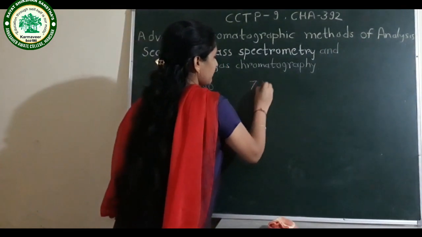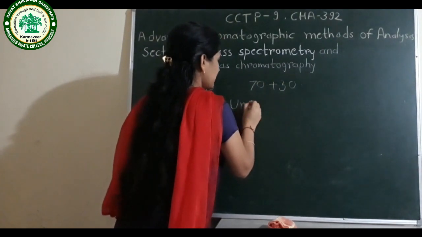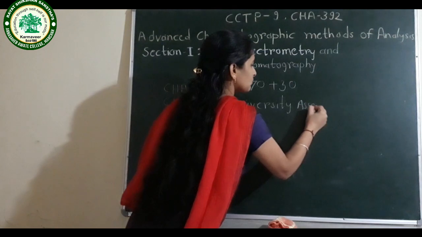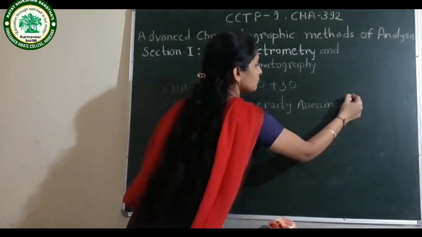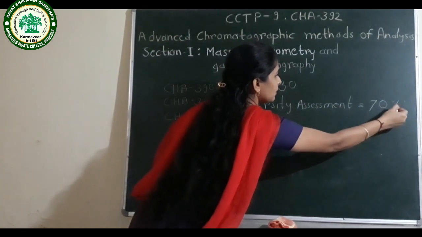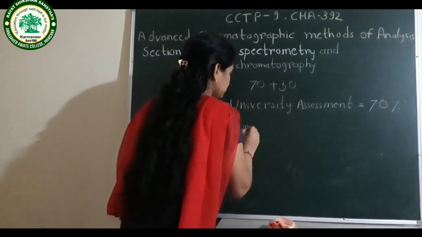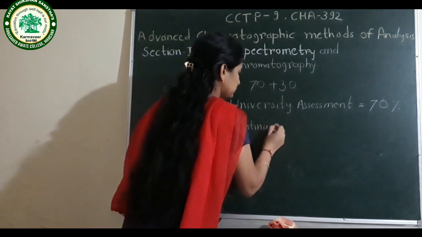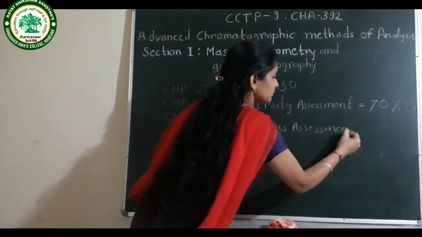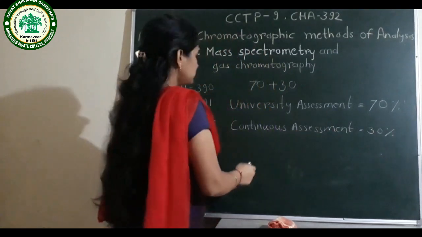Here is the 70 plus 30 pattern. University assessment will carry 70% marks, and internal assessment, meaning continuous assessment, will carry 30% marks.